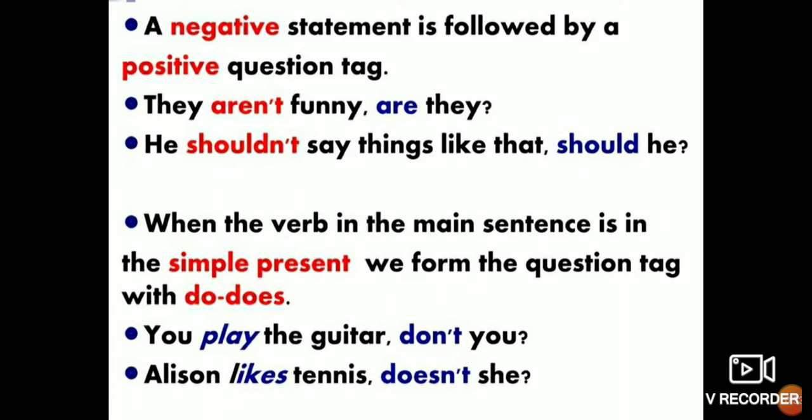When the verb in the main sentence is in the simple present, we form the question tag with do and does. It is very important now. Suppose any sentence is given and there is no helping verb. Helping verb is absent. Then what will we do? What is the rule for that? How will we convert it? Because we know that we use a helping verb to make question tags. But it is very easy, children. If there is no helping verb and the statement is in simple present, present indefinite, then we use do and does. These two auxiliary verbs we will use for making the question tags.